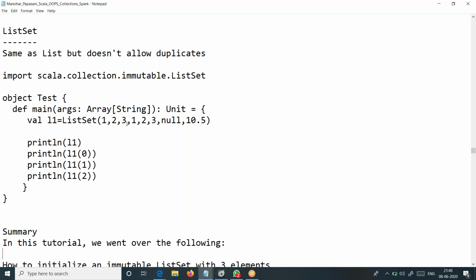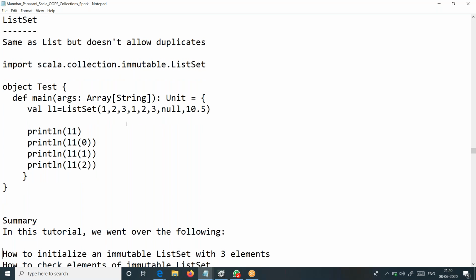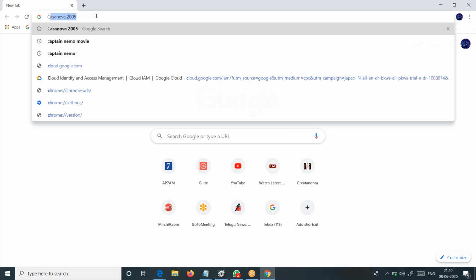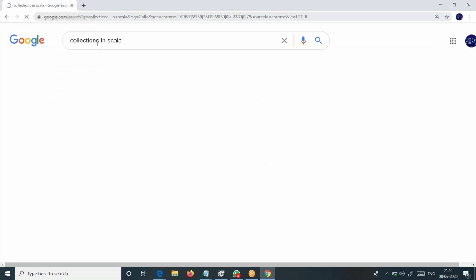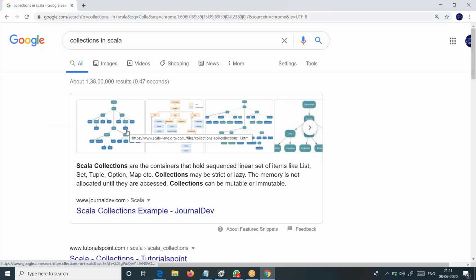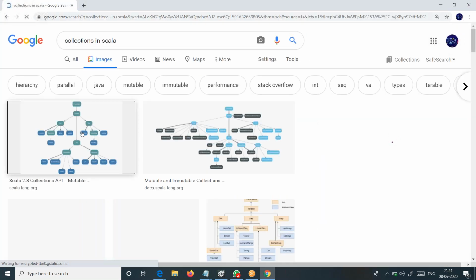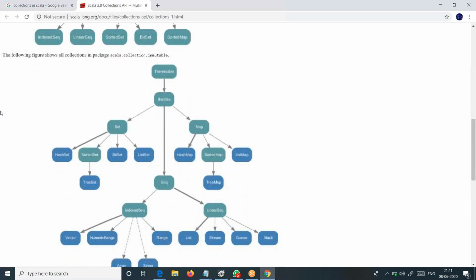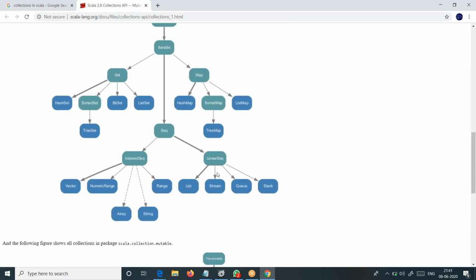This is another sibling of this sequence, if I'm not wrong. But let's do one thing. Let us quickly check the hierarchy. The immutable part is this sequence, linear sequence, and where is list set here for us?